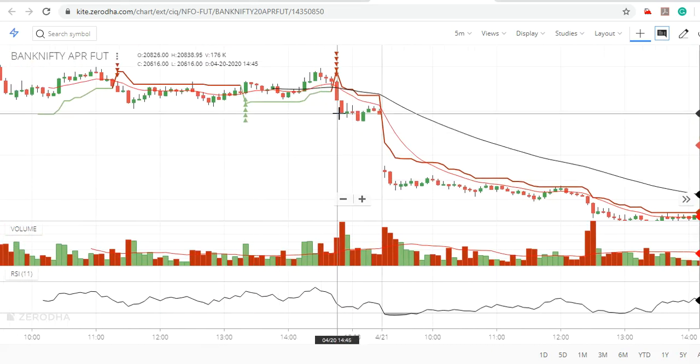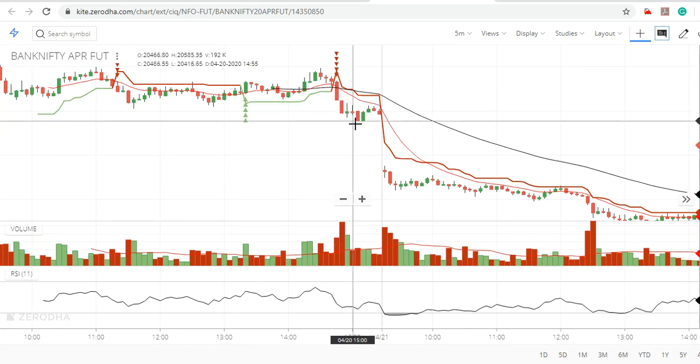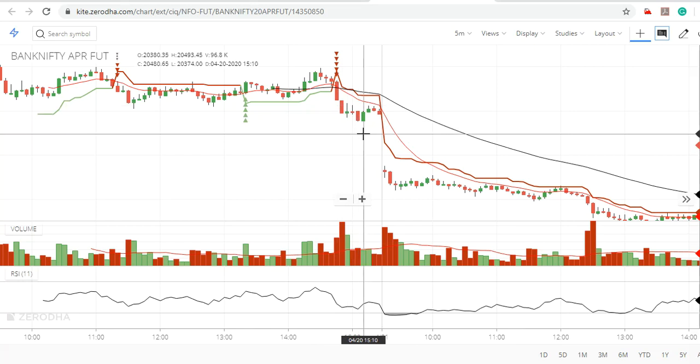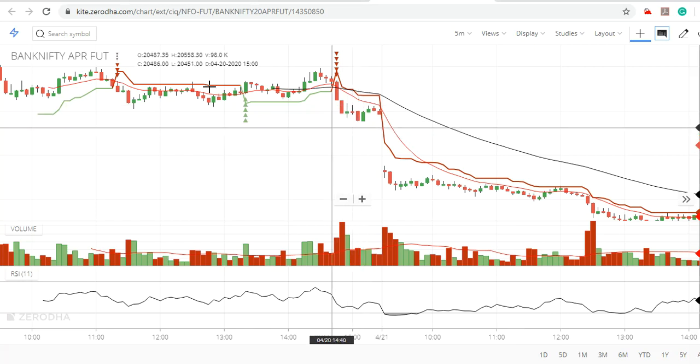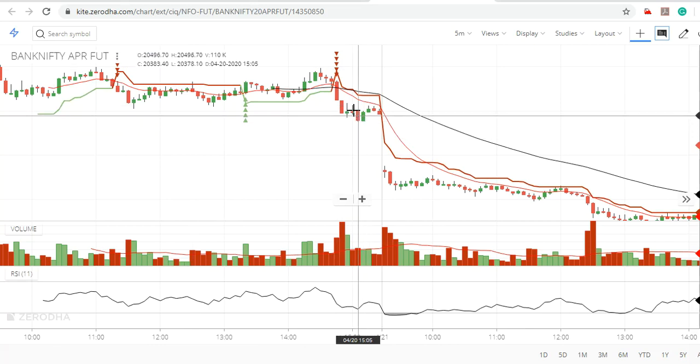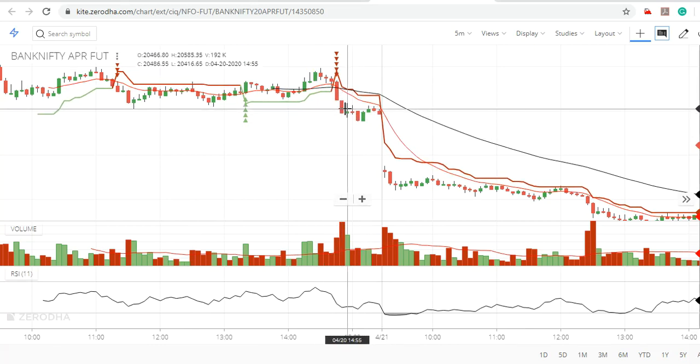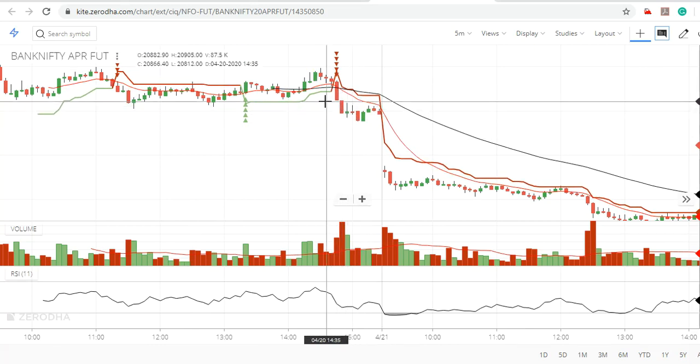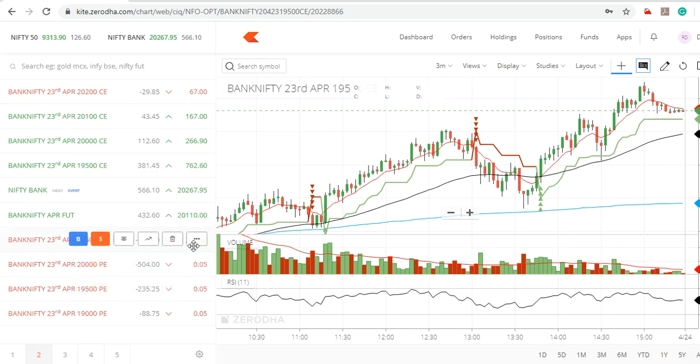Okay, one more trade you can see here. This trade is on 24. Range was 272 points. Target is 20,384. You can see 20,384 is achieved. Yes, the low is 374 here. Okay, the range has been achieved. What happened to options? 20,600 options, we can go and back test it.